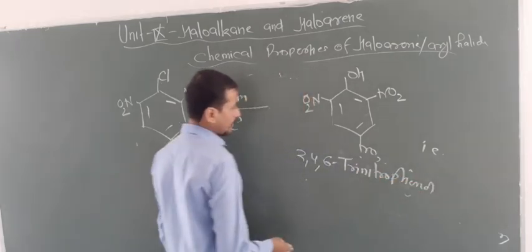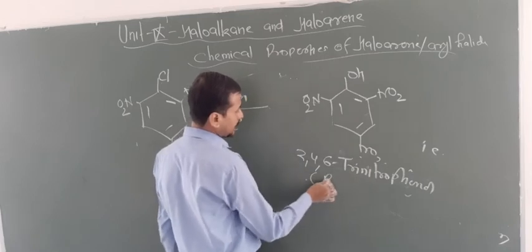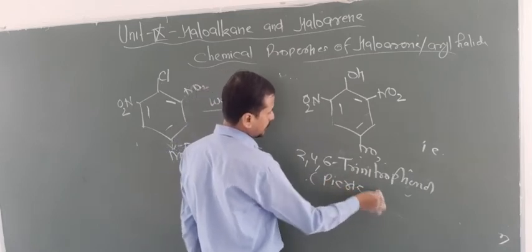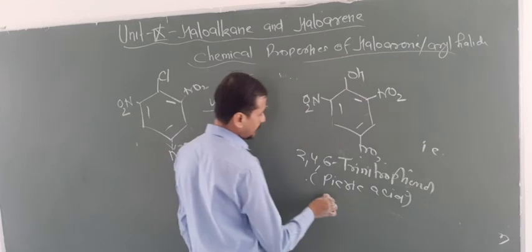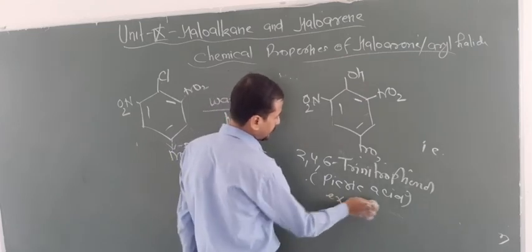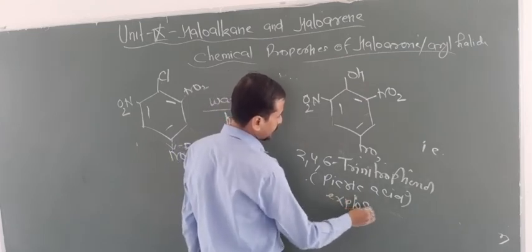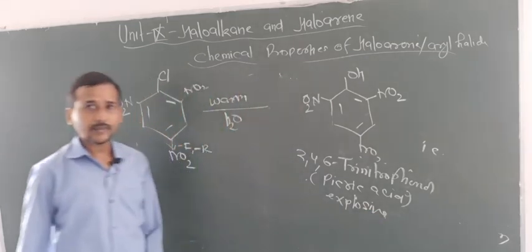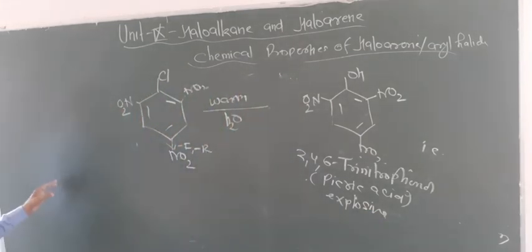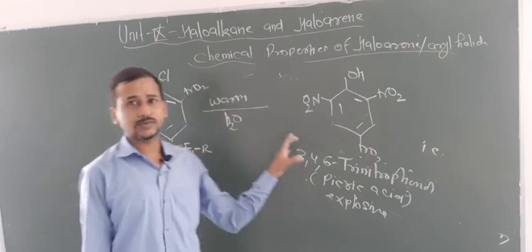Okay, now students, this is also known as picric acid, and this is explosive. So in this way you can get the nucleophilic substitution reaction.